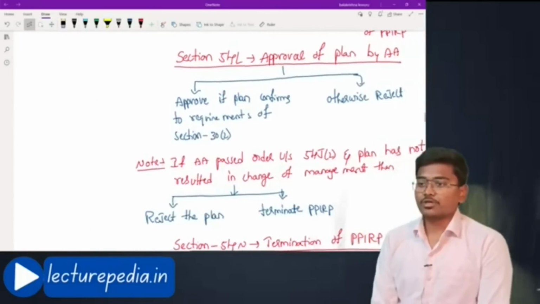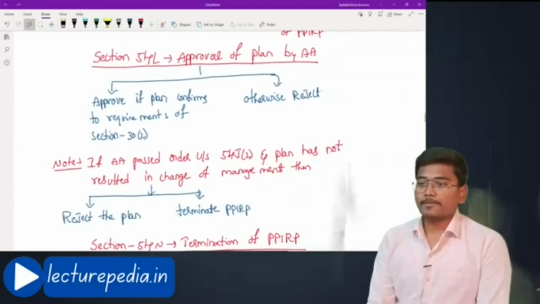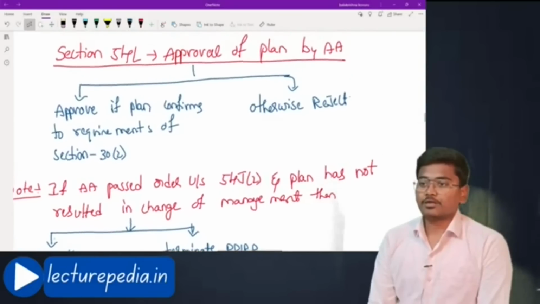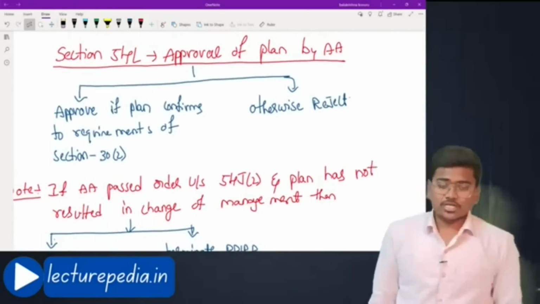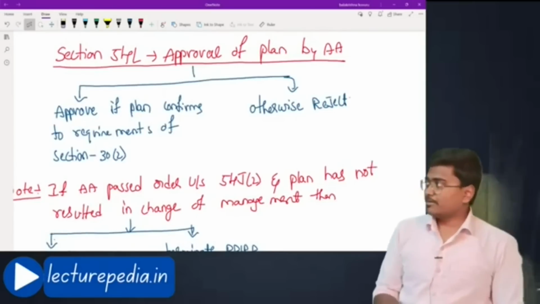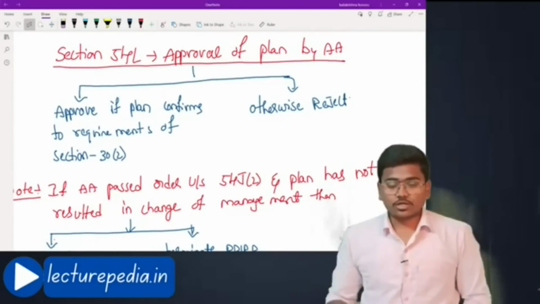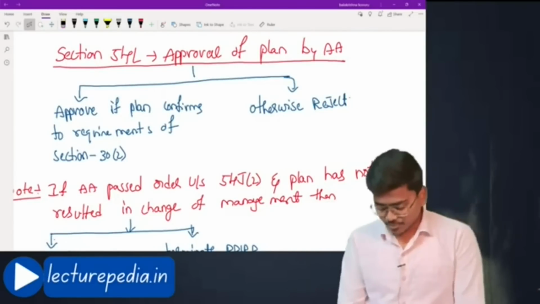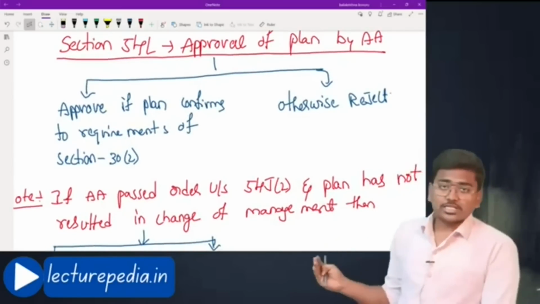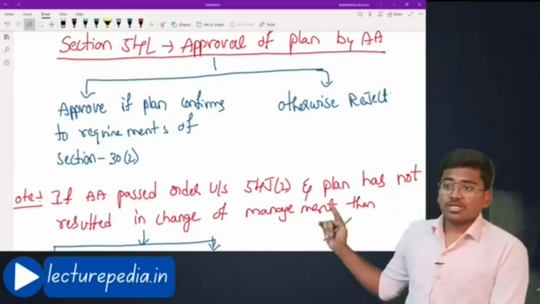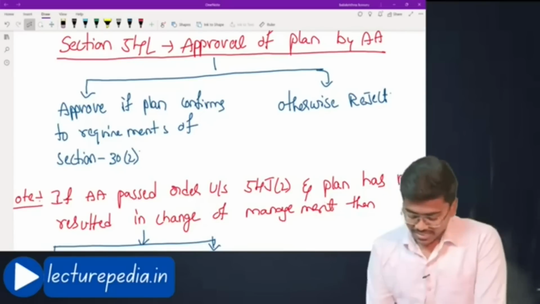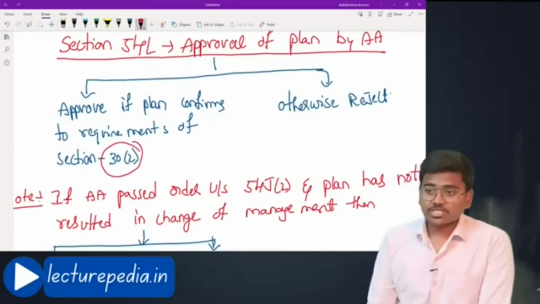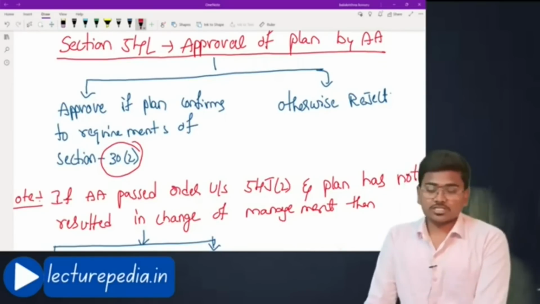Next, we were discussing 54L, approval of plan by the adjudicating authority. Once the committee of creditors approves the plan, it will be sent to the adjudicating authority for its approval. The adjudicating authority approves if the plan conforms to the requirements of section 30 subsection 2. Basically, this section 30 subsection 2 is related to the corporate insolvency resolution process.